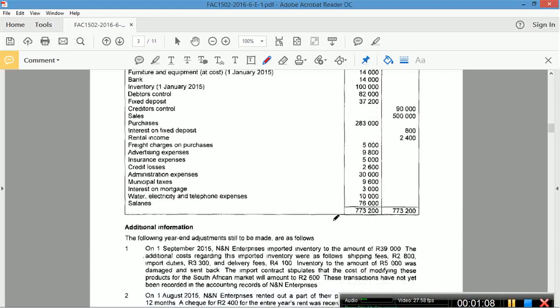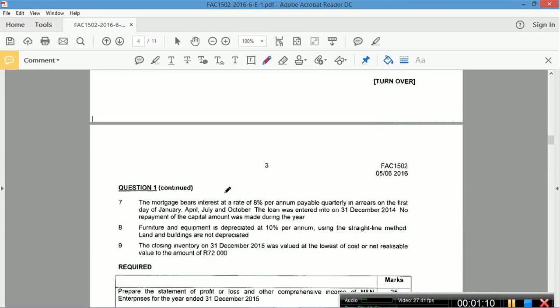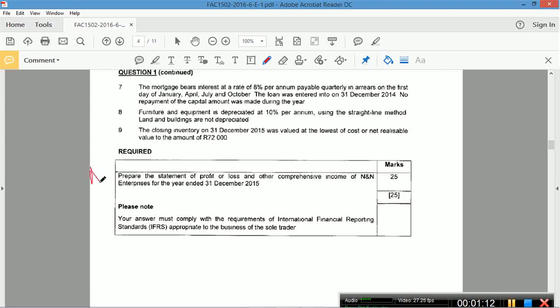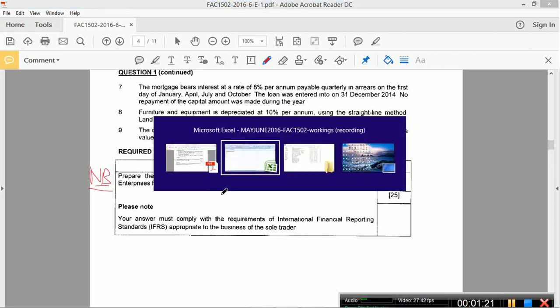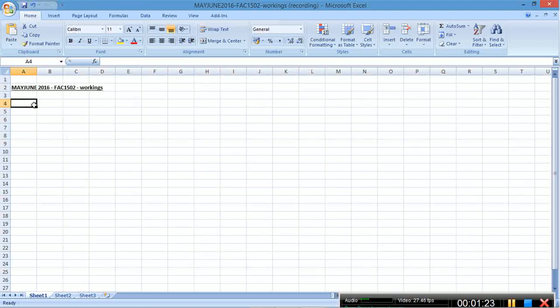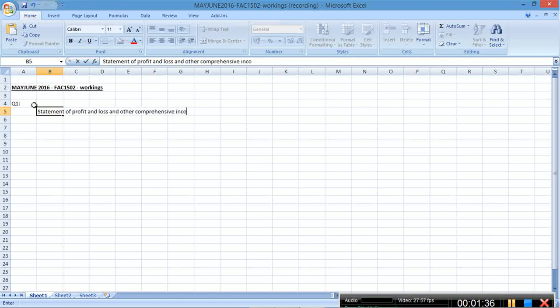Okay, so here's question 1. Some adjustments. And the required says NB. Prepare the statement of profit and loss and other comprehensive income of NN Enterprises for the year ended 31st of December. That's important. That tells me what I need to do. So I go to my answer sheet. Question 1. Statement of profit and loss and other comprehensive income. Okay, that's what I've got.